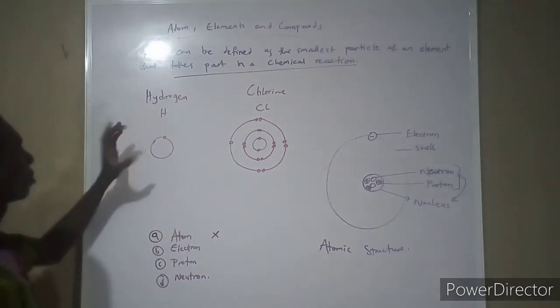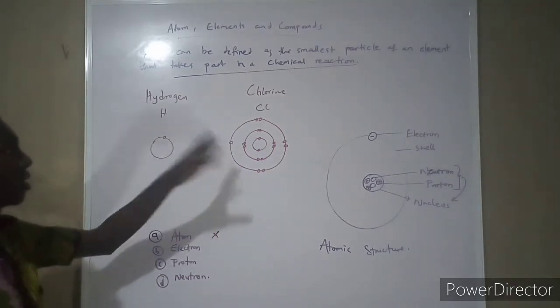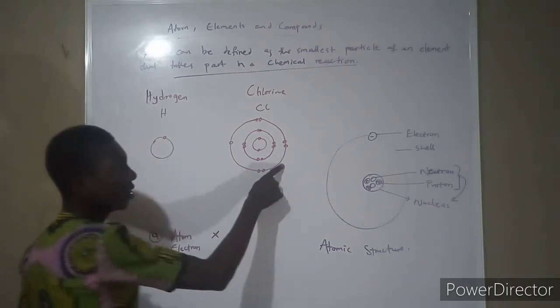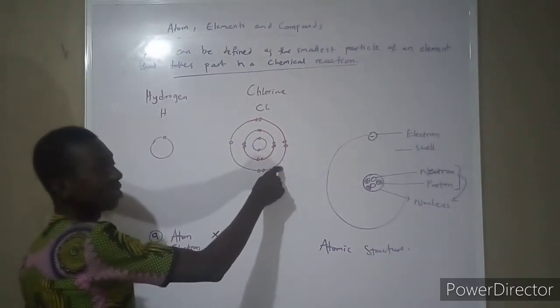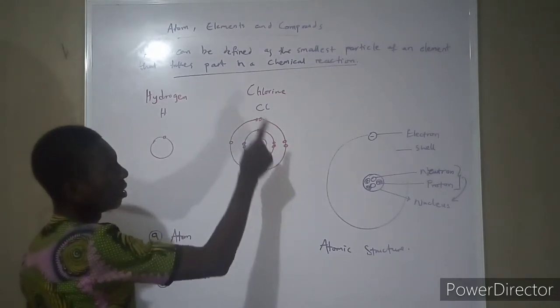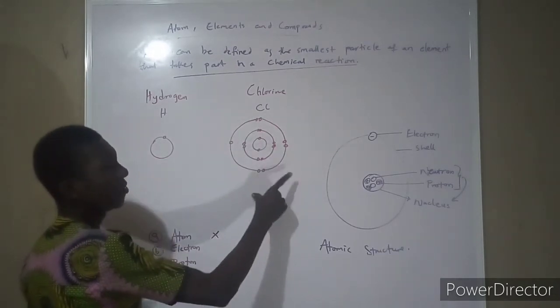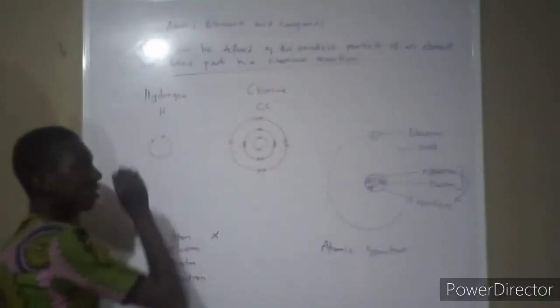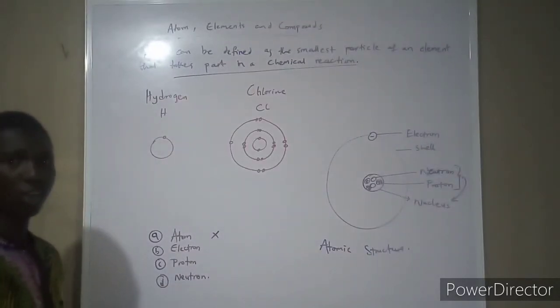Now looking at this, this is hydrogen and this is chlorine. Hydrogen has just one electron in its outer shell. Chlorine has 7 electrons in its outer shell. The outer shell is the last shell outside, the immediate shell you meet outside. So I have 7 in the outer shell, but the total electrons in this atom is 17. I hope you're following me.